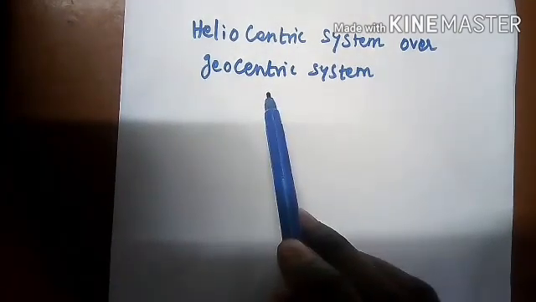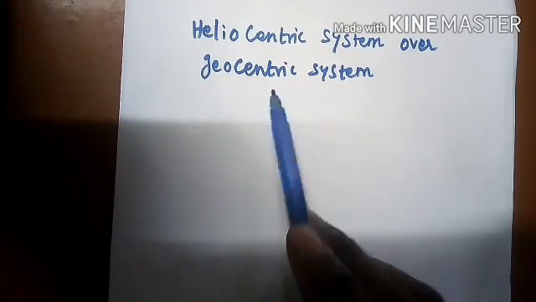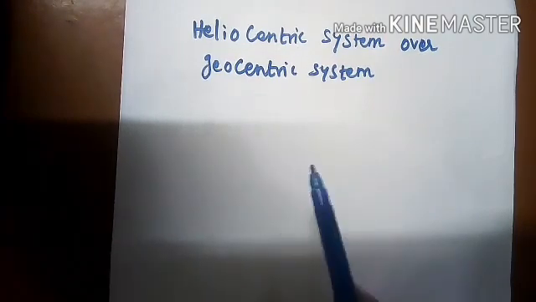Next one is geocentric. What is geo? Geo is nothing but earth. Centric is nothing but center. So here the earth is at the center and all planets and the sun move around the earth in circular orbits.